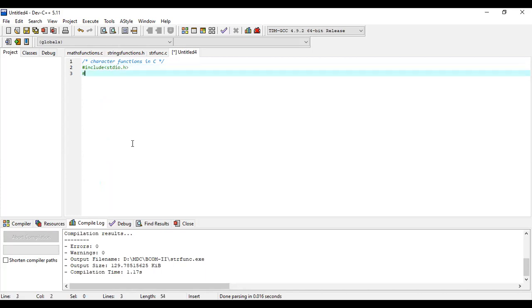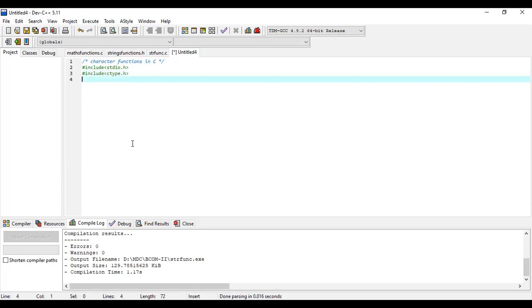Along with this, you have to use another file, which is ctype.h, character type.h.